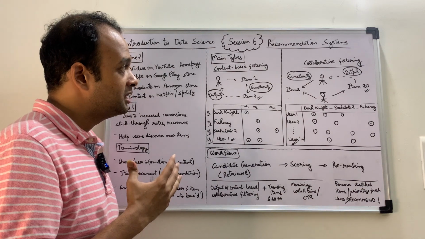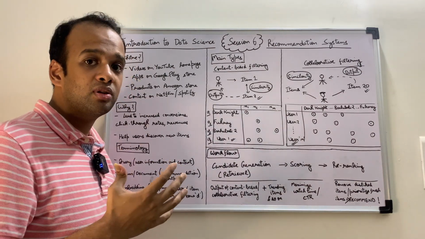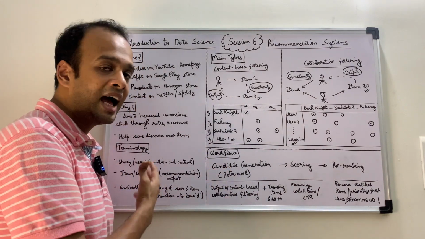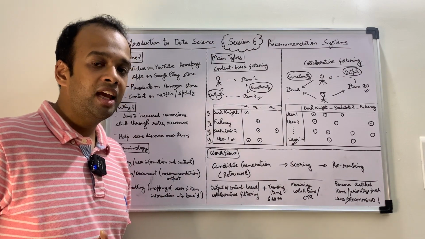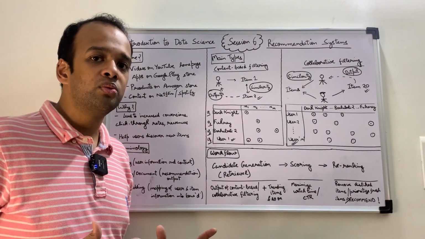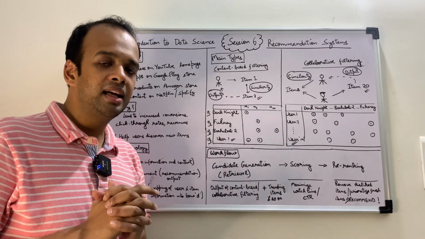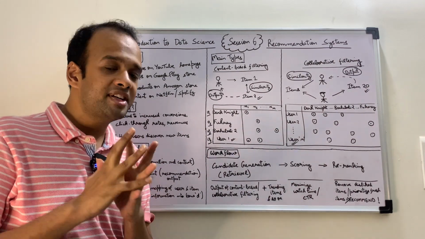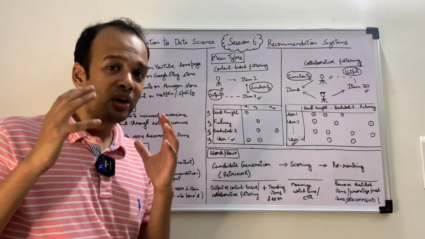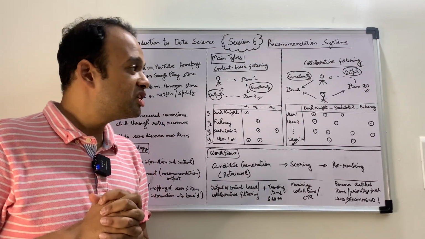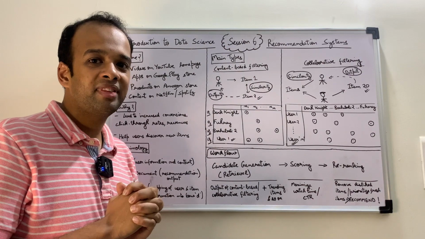So far, we have talked about the main types of recommendation systems, the workflow and the terminology. This is pretty much what you need to know to go about understanding recommendation systems in detail. If you're interested in more, you can look at something called neural collaborative filtering, which I'm pretty interested in.